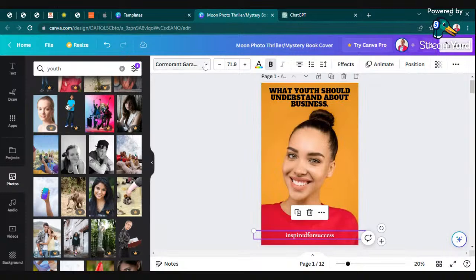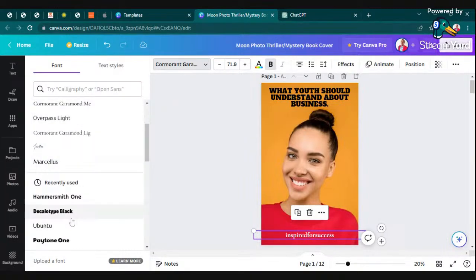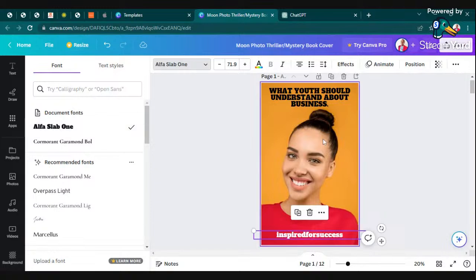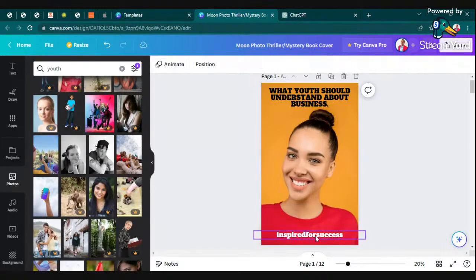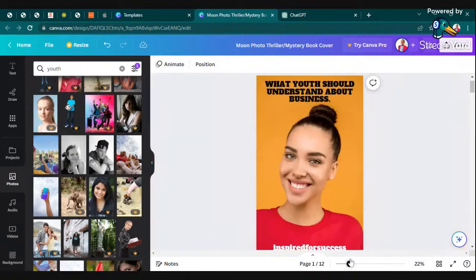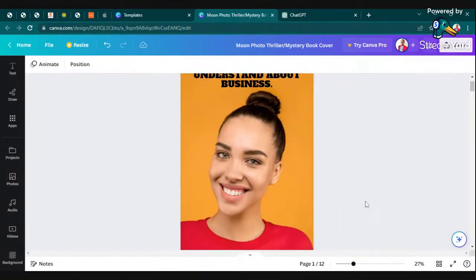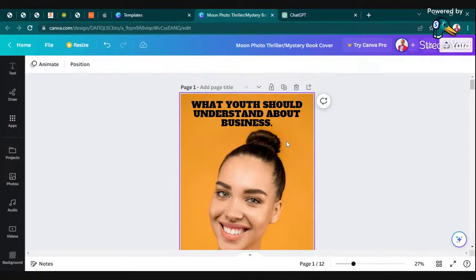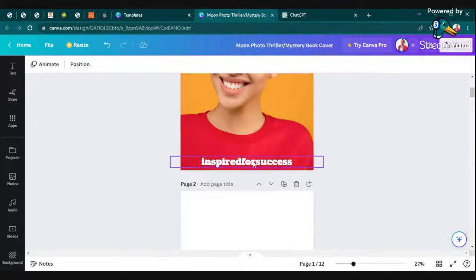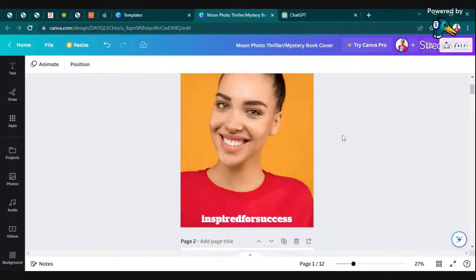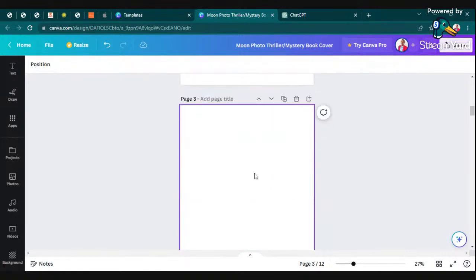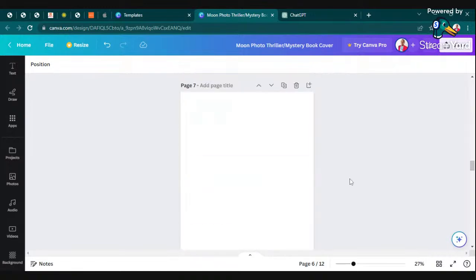So I'll go for Alpha Slab 1. Alpha Slab 1 has proved to be a very good handwriting for this project. So this book is all about what youth should understand about business. So the next thing we are going to do is actually to generate topics right inside these pages, and then later on we are going